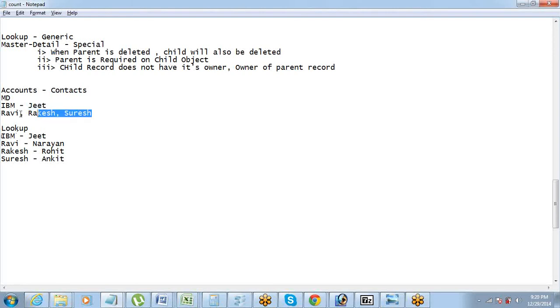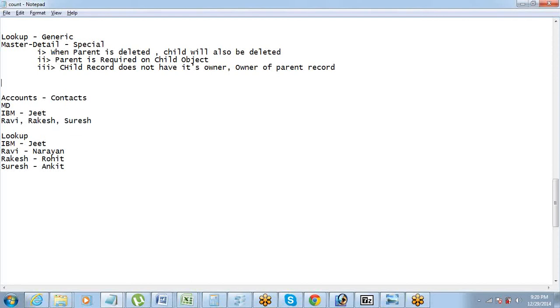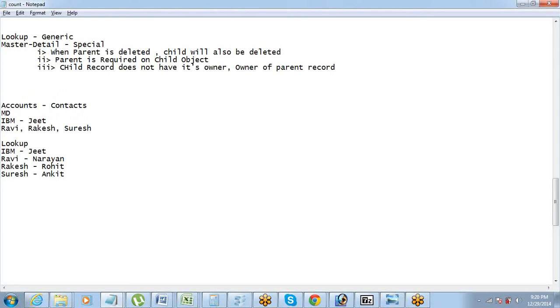So there is no owner field on the child records. Okay, who is the owner? Owner of the parent. Got this thing? So these are 3 primary differences, and in addition to these 3 differences, there is one more difference, which is roll-up summary is available.